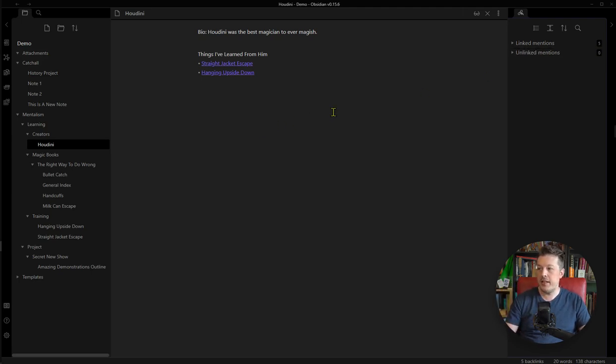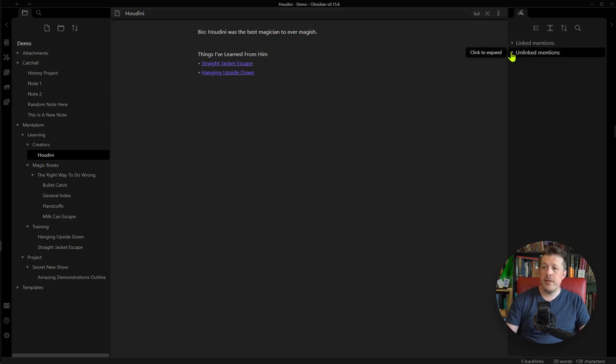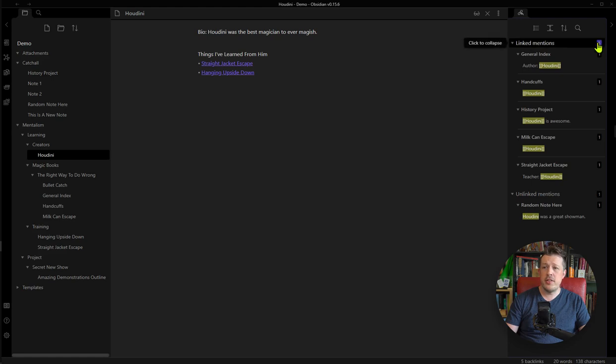So I can show you what that looks like. We'll say random note here, and then say Houdini was a great showman. And you can see that Houdini is not linked to my Houdini document over here. But now if I go back to my Houdini document, you might see it. There it is. Okay. So linked mentions still 5, and now there's one unlinked mention.